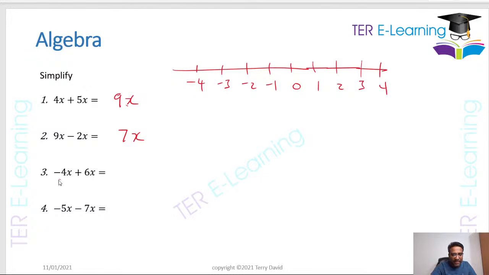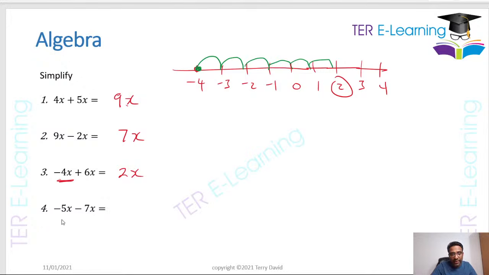Right, so we started at minus 4x. For the time being, just forget the x. Think of it as minus 4. So you're starting at minus 4. So we start in here, and then we are adding 6. So you're going to go 1, 2, 3, 4, 5, 6, and what that does, that gives me an answer of 2. So therefore, my answer here is going to be 2x, right?